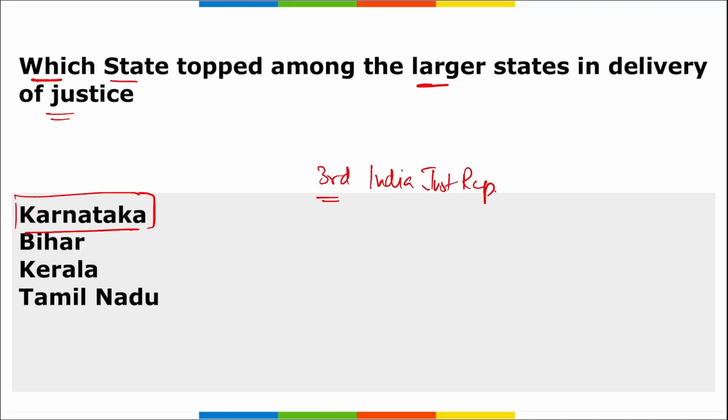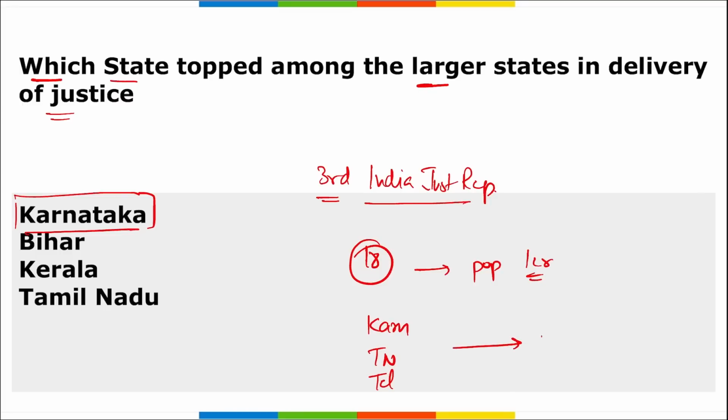I repeat, this is the third edition of the India Justice Report that was released, and it stated that Karnataka has achieved the top rank in the delivery of justice among the 18 large and mid-sized states that have a population of over 1 crore. Karnataka was in the top position, followed by Tamil Nadu in second position and Telangana in third position. In this particular index, the state that was in the last position was UP.